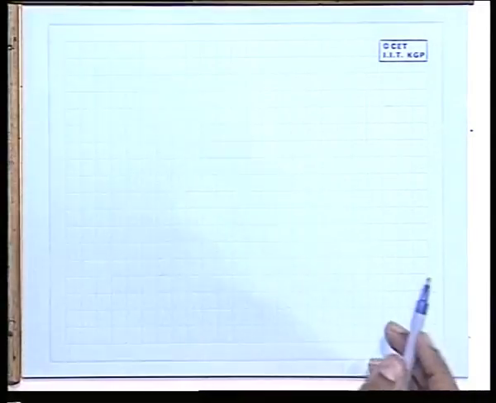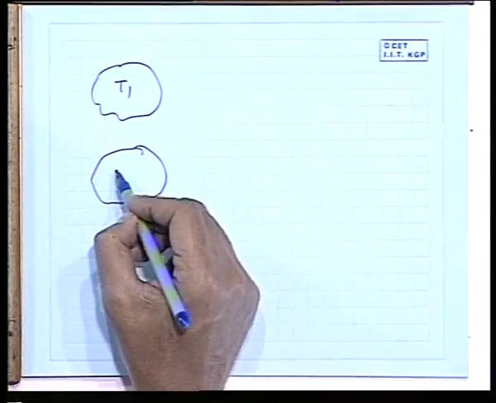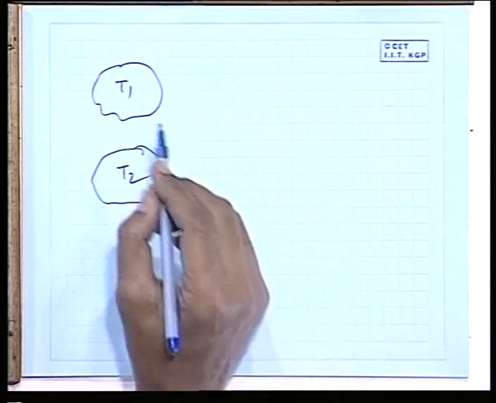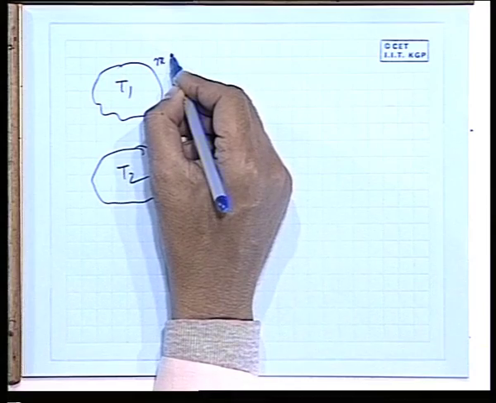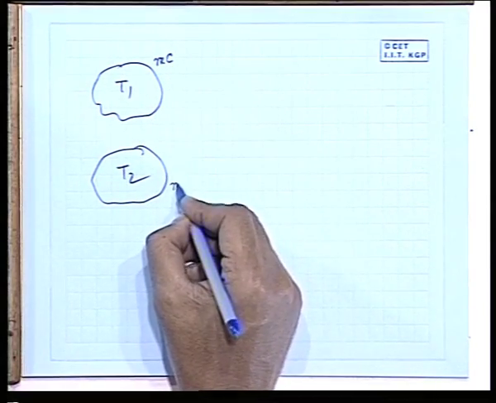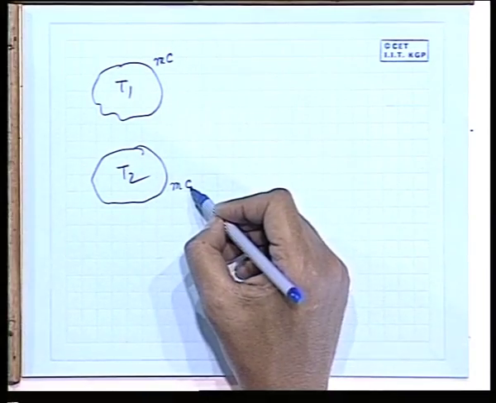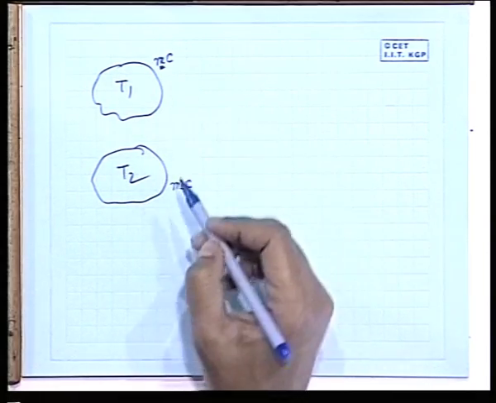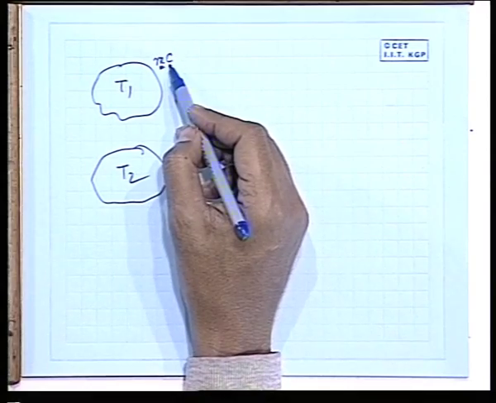Now you come to another case, when there are two finite systems at T1 and T2, and make a simplification initially of the same capacities, that means the same mass and the same specific heat C at constant pressure or volume. I am not distinguishing it now. Some specific heat C, multiplied by mass, gives the heat capacity, so this can be equated with the change in temperature.